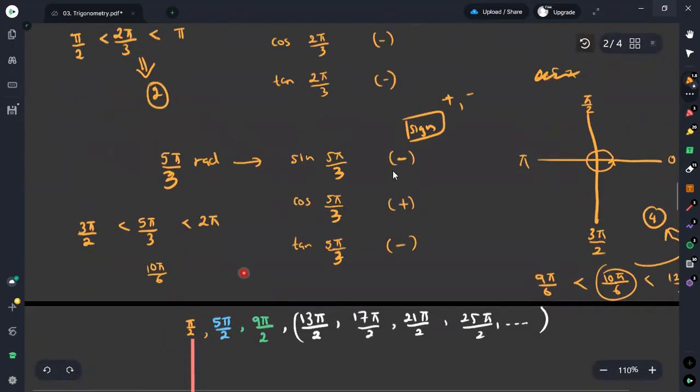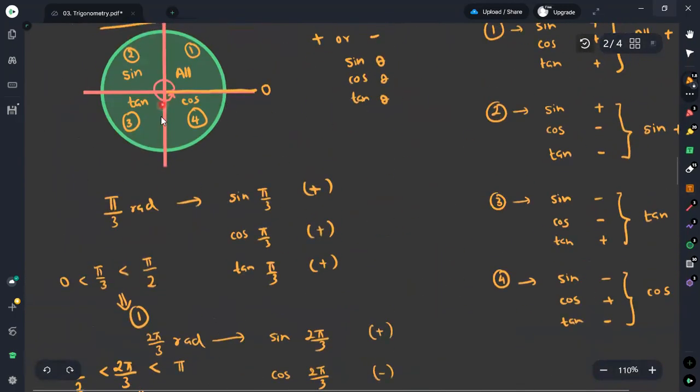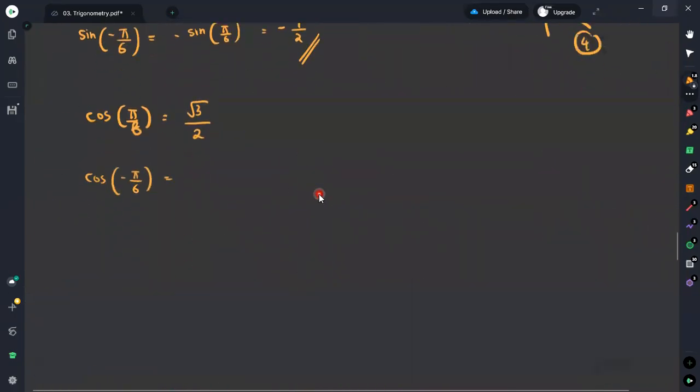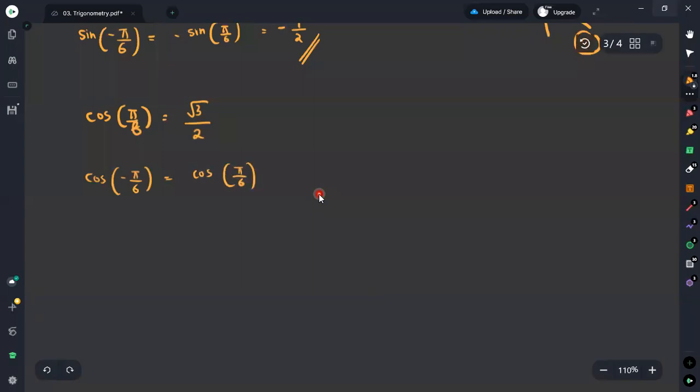Therefore, we know that in the fourth quadrant only the cosine is positive. Therefore, this is equal to cosine pi over 6. Here we can simply omit the minus sign, because it falls into the fourth quadrant.